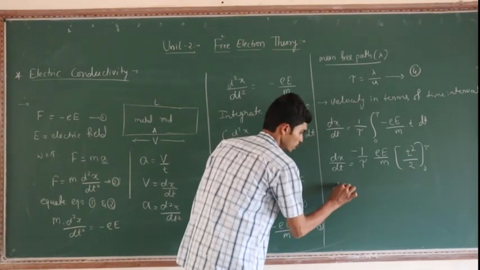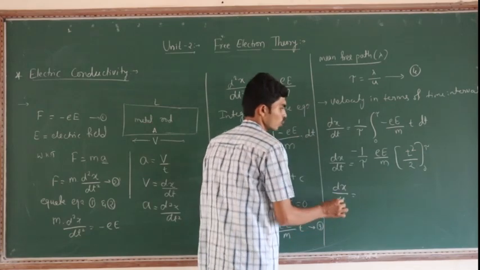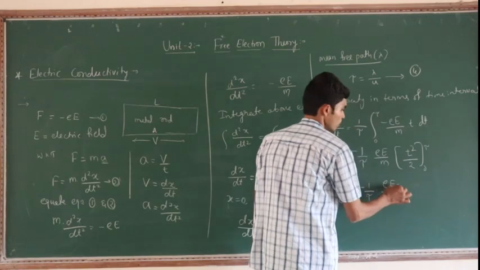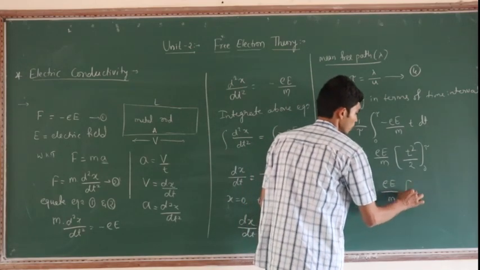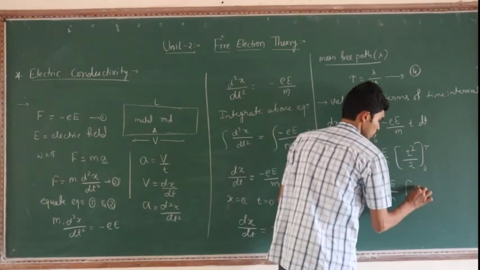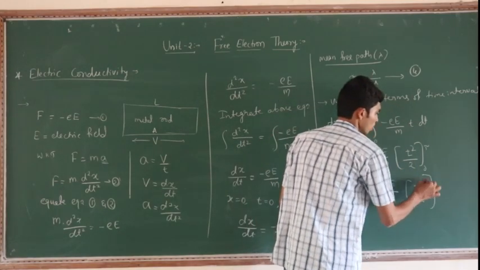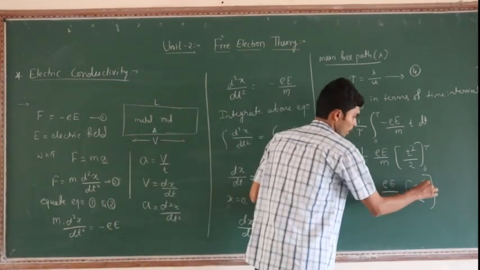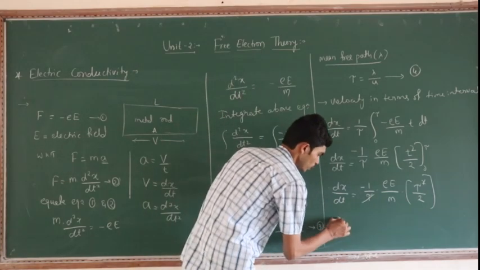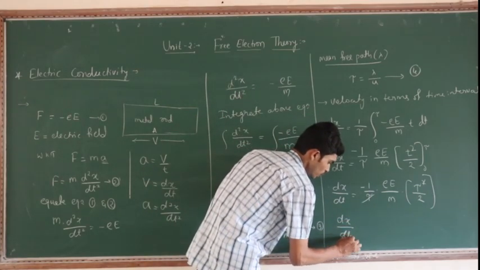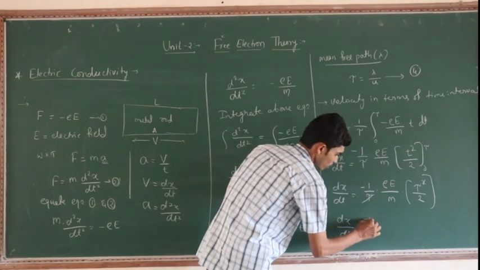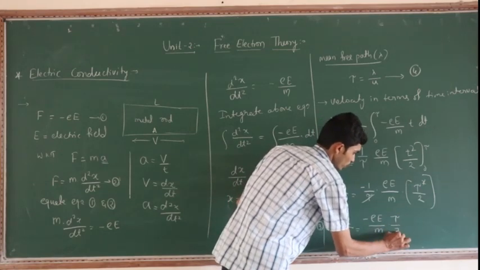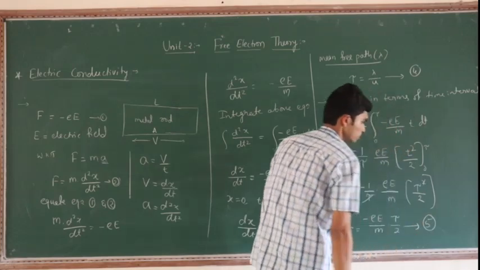So dx divided by dt is equal to minus 1 by tau into e divided by m into, put the upper limit, that is tau square divided by 2, and the lower limit is 0, it will become 0. So this 1 tau and here 1 tau get cancelled, remaining dx by dt is equal to minus e divided by m into tau by 2. It is equation number 5.